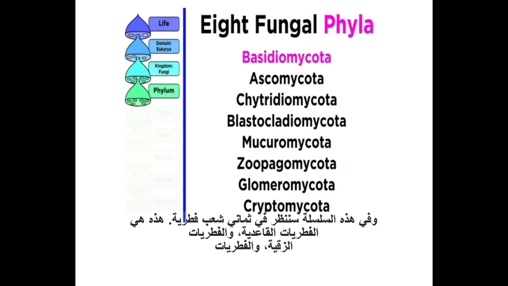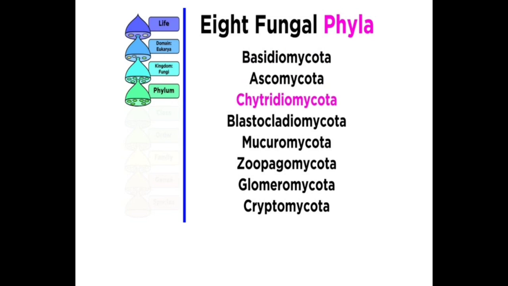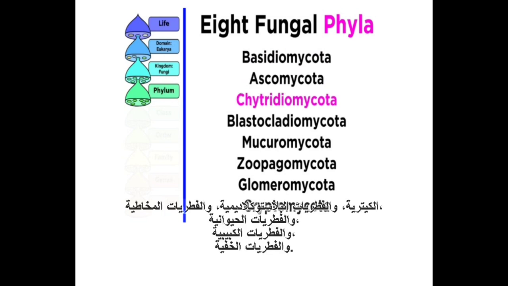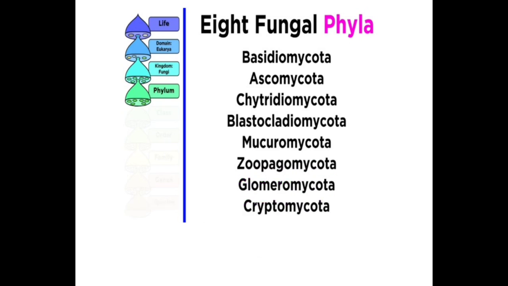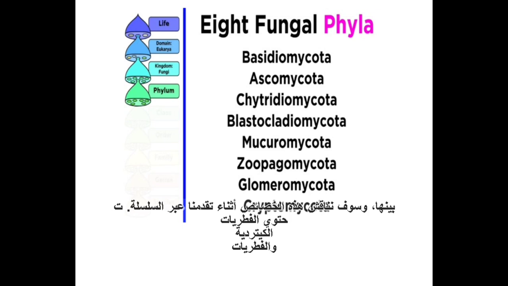These are Basidiomycota, Ascomycota, Chytridiomycota, Blastocladiomycota, Mucoromycota, Zoopagomycota, Glomeromycota, and Cryptomycota. There are individual characteristics within each of these phyla that allow us to differentiate between them, and we will discuss these as we move through the series.